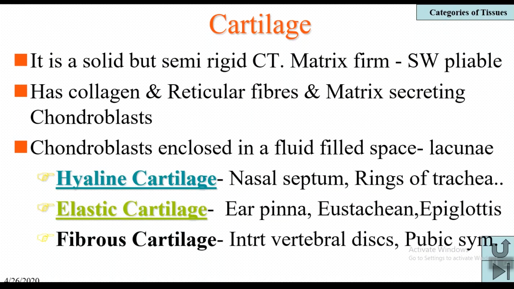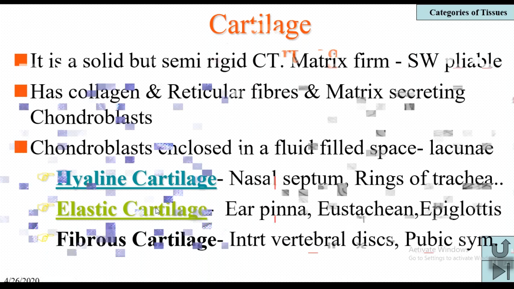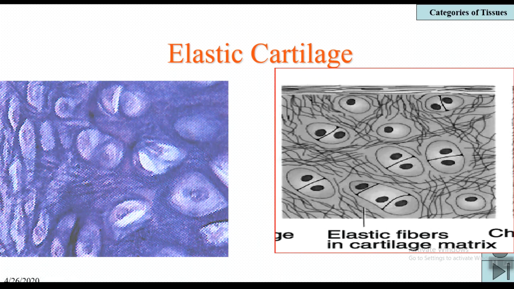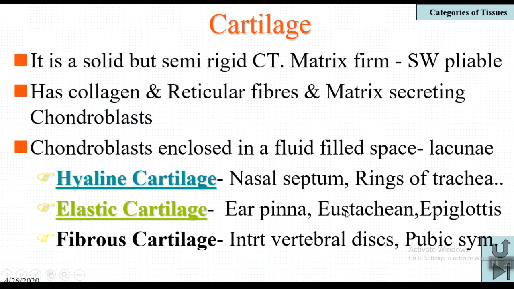Coming to the next type of cartilage, that is elastic cartilage. The name itself indicates its elasticity, and this is made up of elastic fibers and also collagen fibers. The elastic fibers are yellow in color, and this elastic cartilage is strong and elastic in nature. It is present in the pinna of the ear, and also the eustachian tube and epiglottis. This is elastic cartilage.